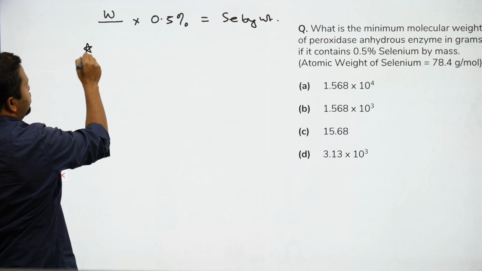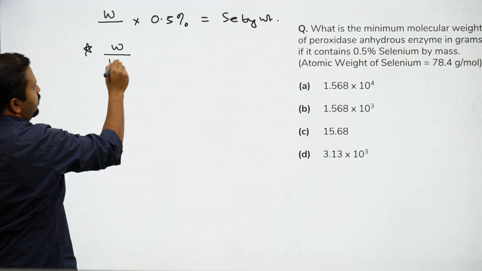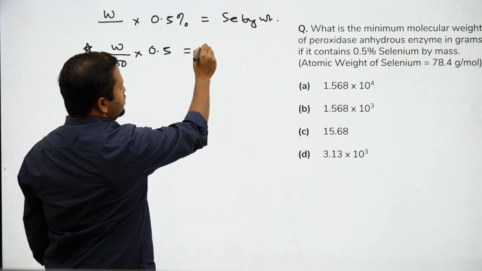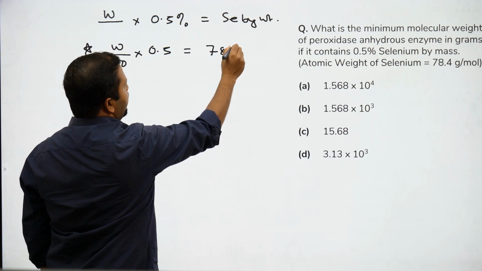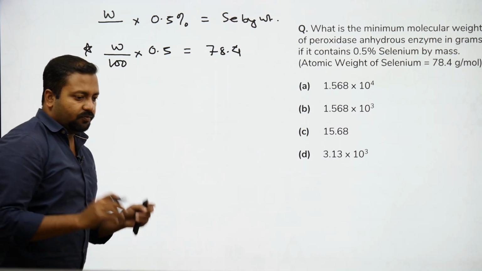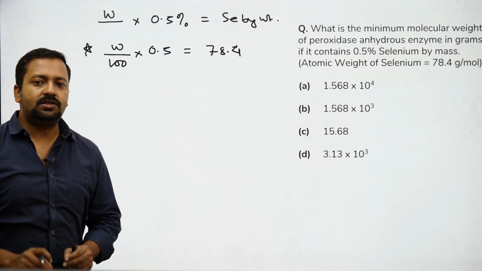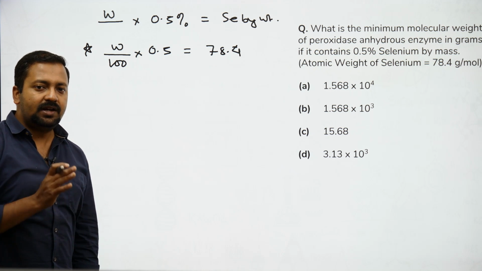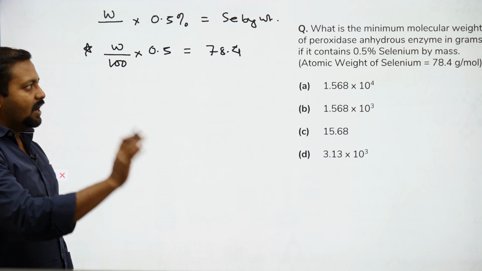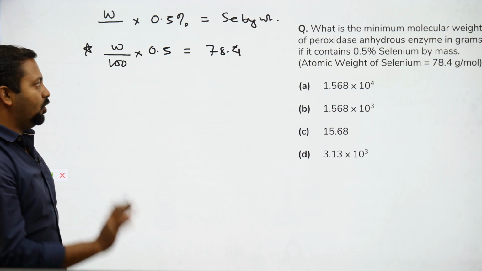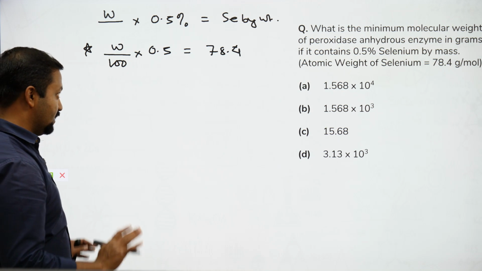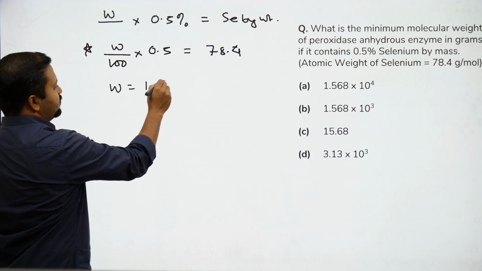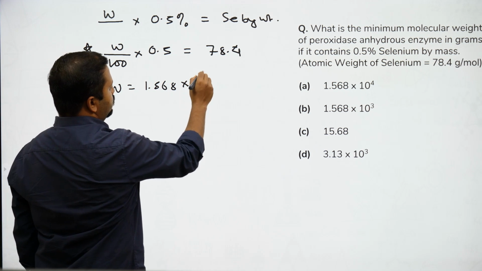So we can write W by 100 times 0.5 is the weight, which is equal to 78.4. Why am I taking 78.4? Because 1 mole of molecules will contain 1 mole of atoms, considering 1 atom is present within every molecule. That is the minimum molecular weight. That is the meaning of minimum molecular weight. So our value of W will come to 1.568 times 10⁴.